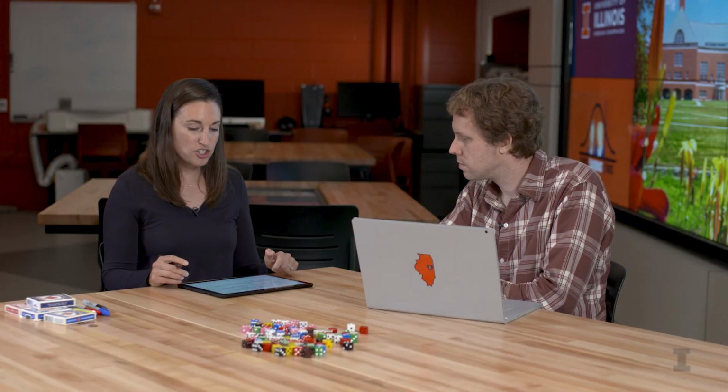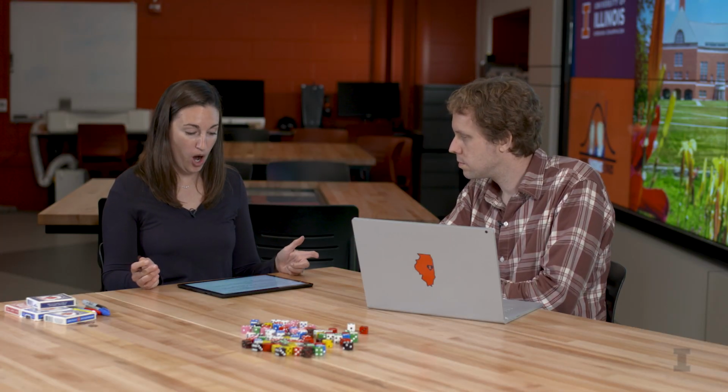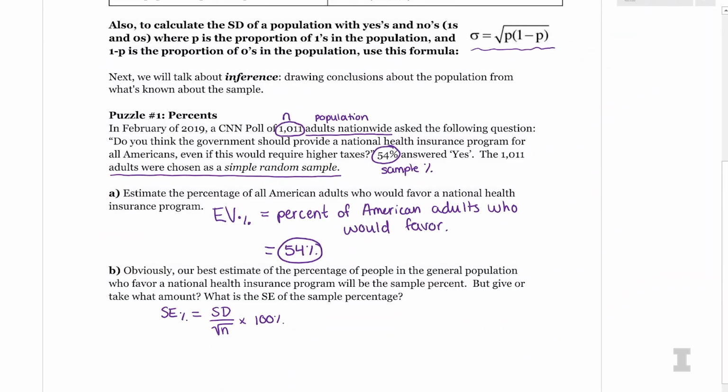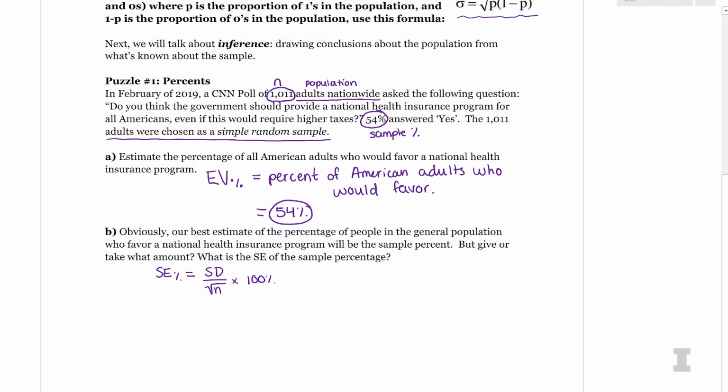The standard deviation of the population, we don't know. That wasn't given to us in the problem. But I do have this formula up at the top of the page. It says we can calculate the SD of a population with yeses and nos. This was a yes or no question: do you favor or not? P is the proportion of ones in the population and 1 minus P is the proportion of zeros. This formula is really nice.